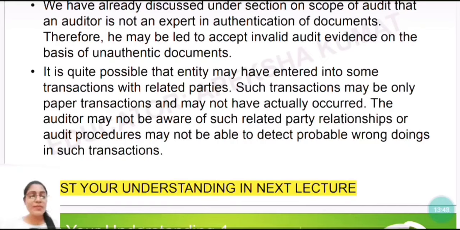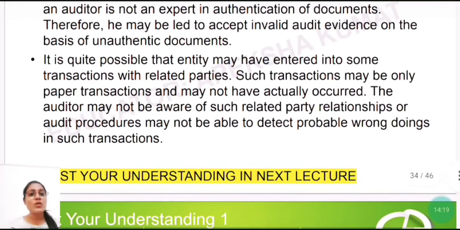The auditor may not be aware of such related party relationships. Now the auditor is not going to go and see whether the loan is really given or not. He can only see the papers, right? So that's the thing. Or audit procedures may not be able to detect probable wrongdoing. So this is also called a detection error. So there can also be a detection error or detection risk from the side of the auditor, that he is not able to detect such a fabricated document or a fabricated transaction. So this is the last point of this question.